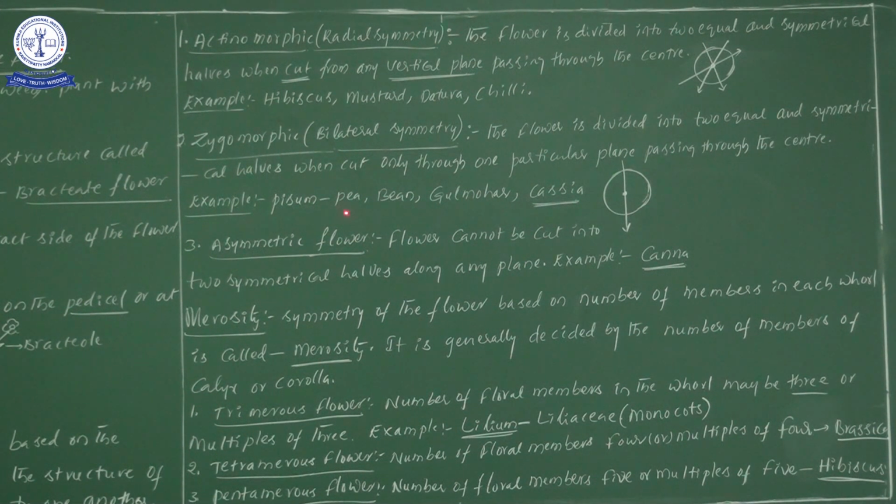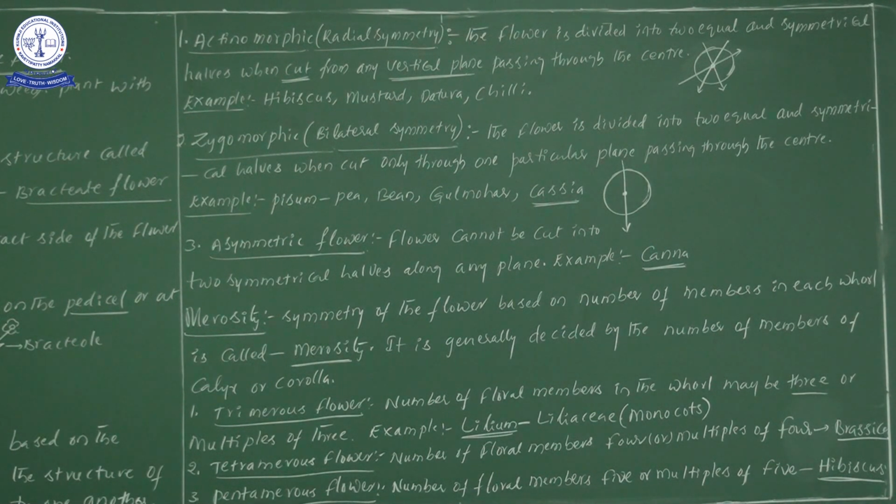Pisum sativum we know very well. Next one, beans we know, gulmohar and cassia. So likewise there are 4 different types of examples. 4 examples can be taken under zygomorphic or bilateral symmetry. Point you understood or not?